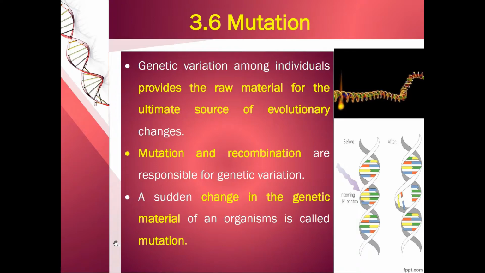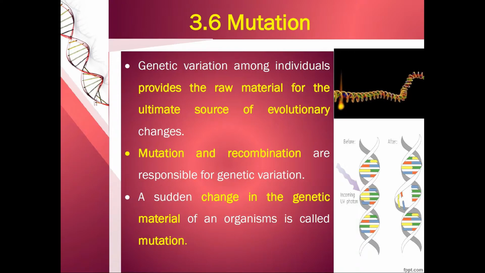Mutation. Genetic variation among the individuals provides the raw material for the evolutionary changes. So it becomes the ultimate source for evolution. So change in the genes, genetic variation becomes the ultimate source for evolutionary changes. So mutation and recombination are responsible for genetic variation. A sudden change in the genetic material of an organism is called mutation.